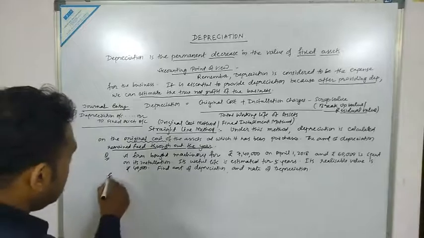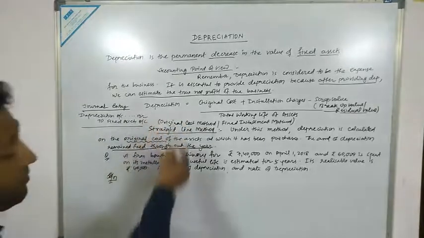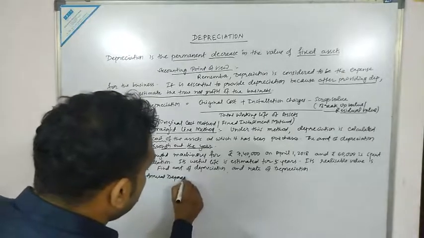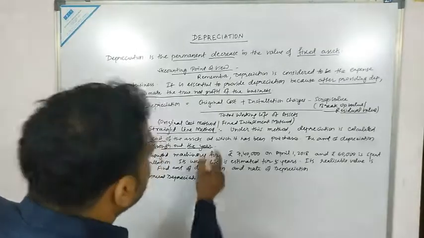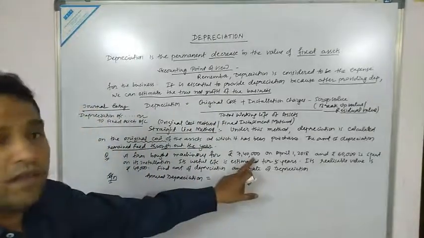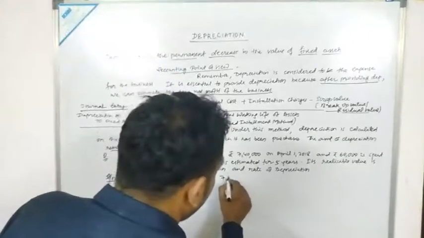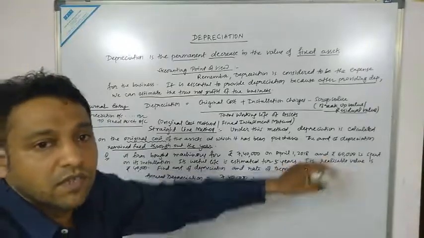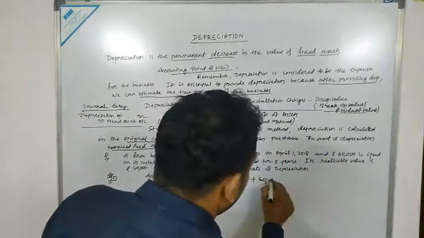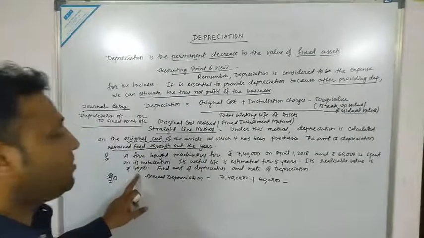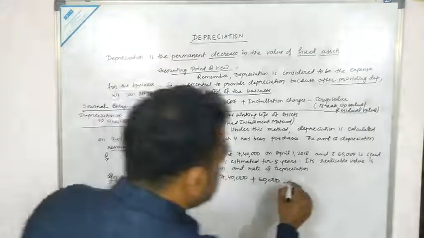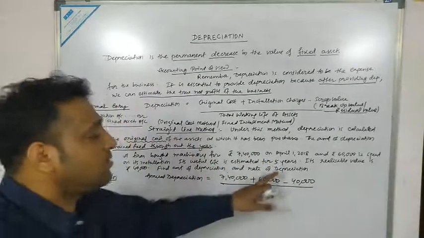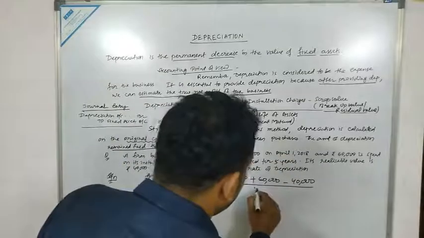As we know the formula for the annual depreciation: annual depreciation is equal to original cost. What is the original cost given? 7,40,000. So 7,40,000 plus installation charges. Installation charges are given as 60,000. Minus scrap value. Scrap value is given as 40,000. The whole divided by the working life of the machine, which has been given as 5 years. So the whole divided by 5.